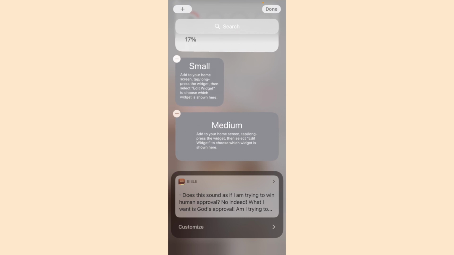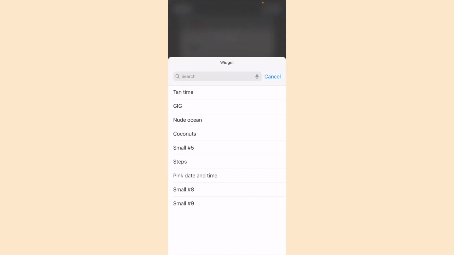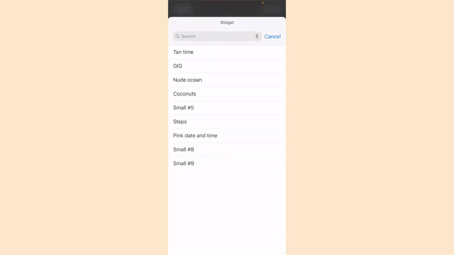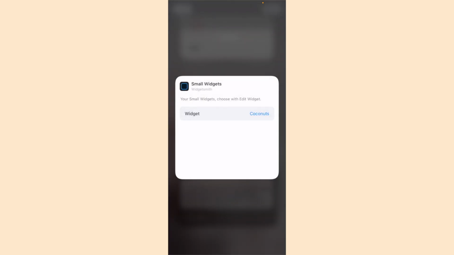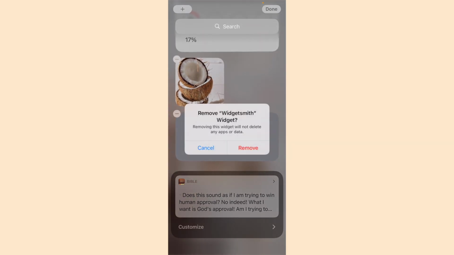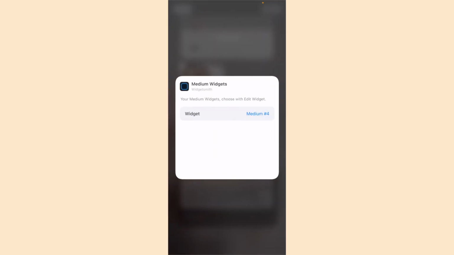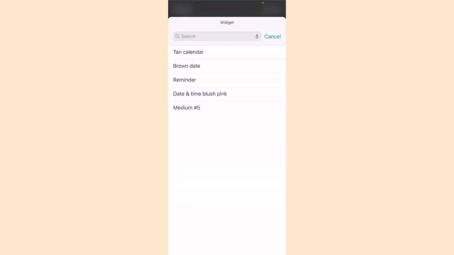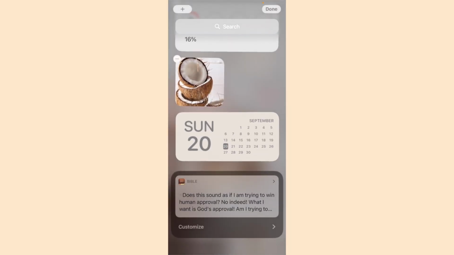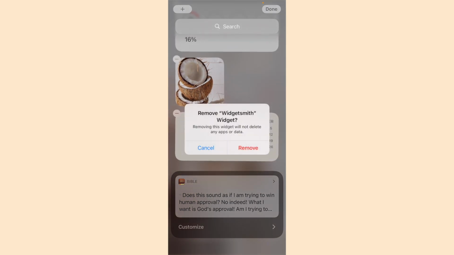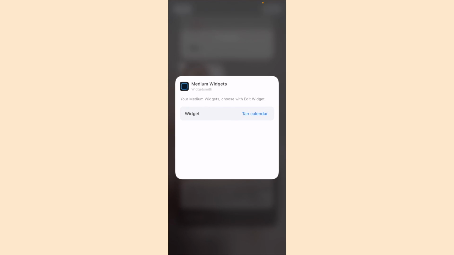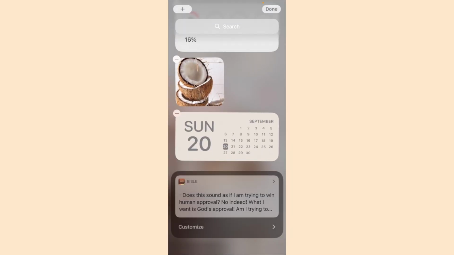You can also just add all the ones that you know you're going to want on your screen, or even if you want to just play around with it a little bit. Here is where naming all your widgets is going to come in handy. Here they have listed all your small widgets, and you just select the coconut. Then I'm going to select the medium, and I'm going to go for the tan calendar, which was what I created. You'll probably see me select a few different widgets here than what you see in my end result, and that's because I just played around with it.